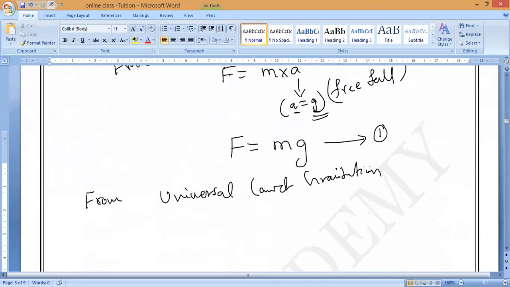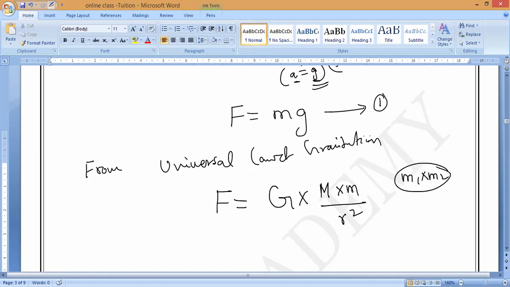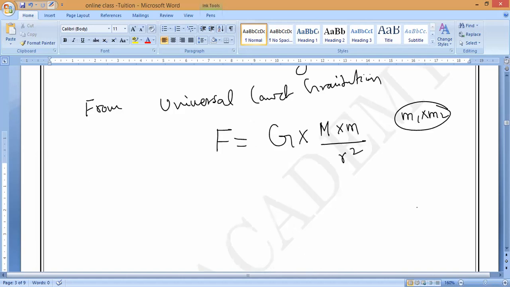Now from the universal law of gravitation, what is that law? F is equal to G into M1 into M2 divided by R square. Here you can take M1 into M2 also, no worries, both are correct. But here we want to cancel this small m, that is why I am taking capital M into small m. Any doubt in this?